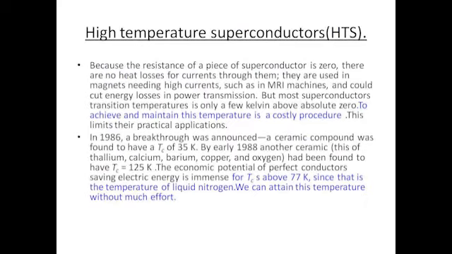For most of the superconductors, the transition temperature is very small. To achieve and maintain this low temperature is very difficult and costly. This is the major limitation in this field. Superconductors with high transition temperatures are called high temperature superconductors. It is preferable to have a superconductor with Tc greater than 77 Kelvin because it is the temperature of liquid nitrogen, that we can attain without much difficulty.